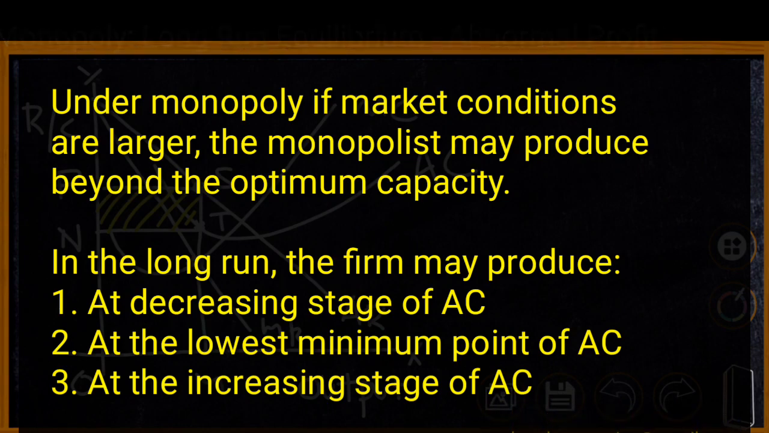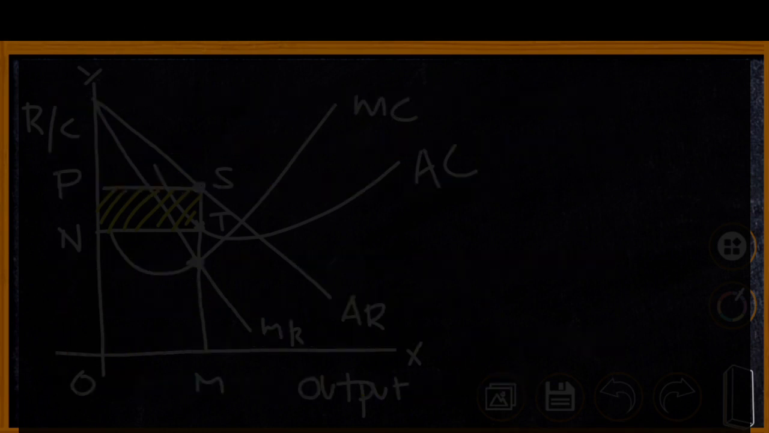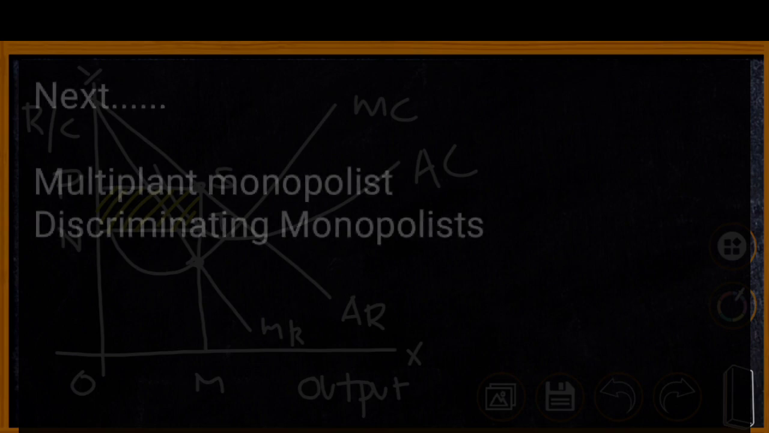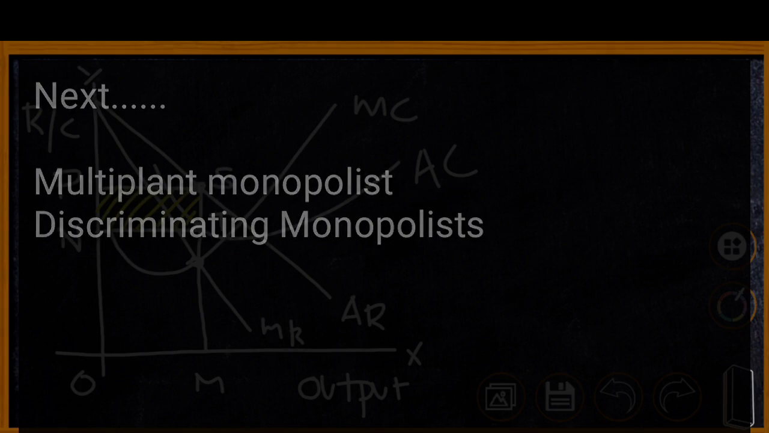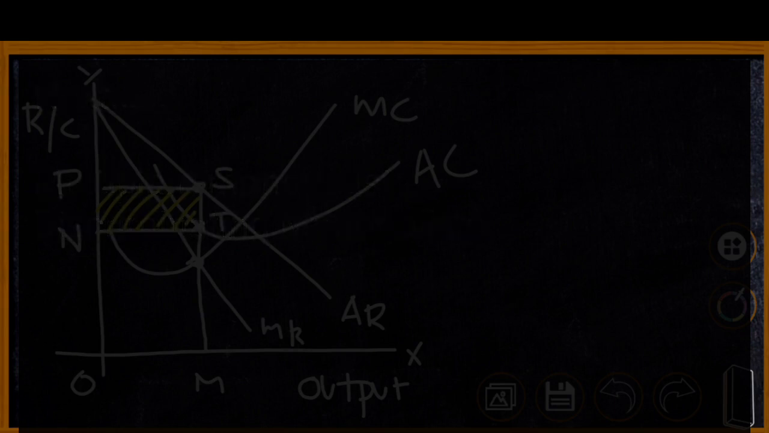This is the analysis of long run equilibrium of a firm under monopoly. Now we have analyzed the short run equilibrium and long run equilibrium of a monopoly firm. There are other possibilities also. There are multi-plant monopolists, there are discriminating monopolists, and we will be explaining the details of all these possibilities later. Thank you for now.